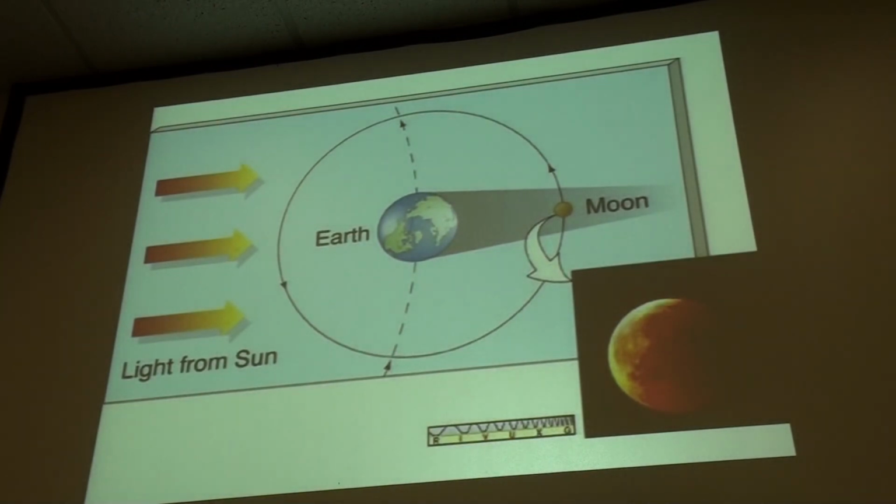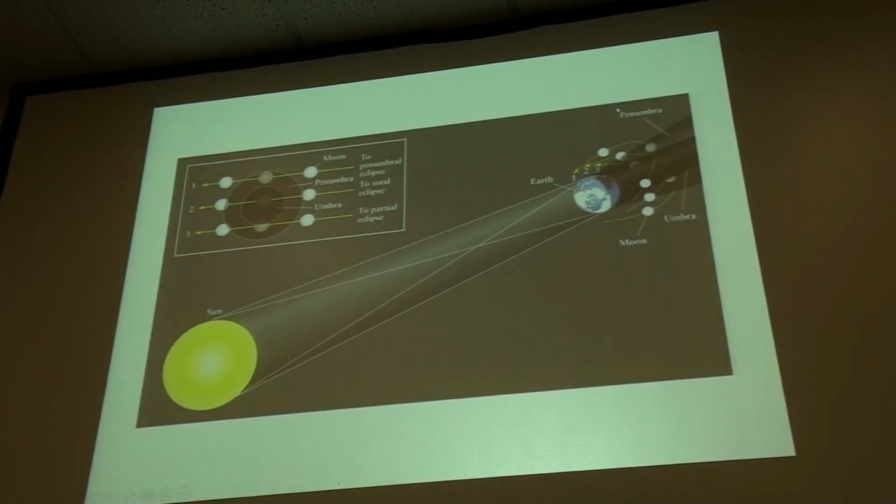And so here then is the configuration. We see here the light that's coming from the sun. Here's the shadow. Then there's the moon in the shadow. But look at here. The moon is this kind of bright orange. And so there is something to look at during the lunar eclipse. So you say, well, it's in the shadow. How come it has any kind of light coming off of it at all? It seems like if it's in the shadow, there shouldn't be any light at all.